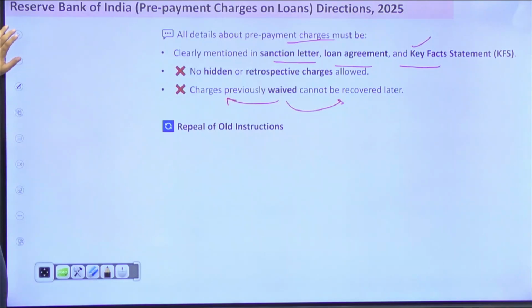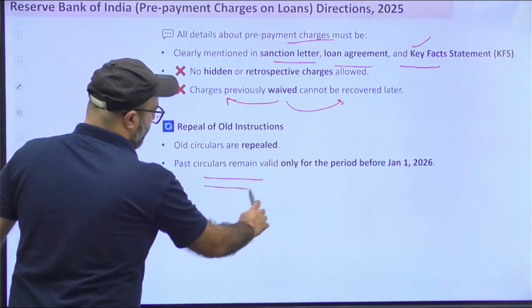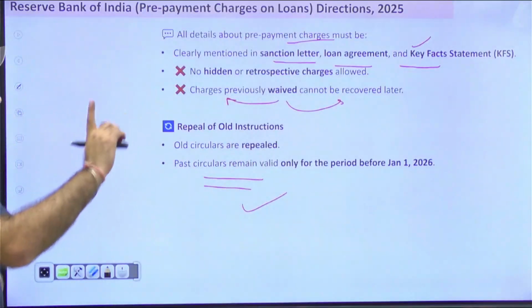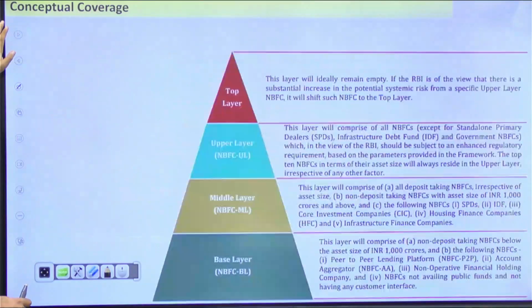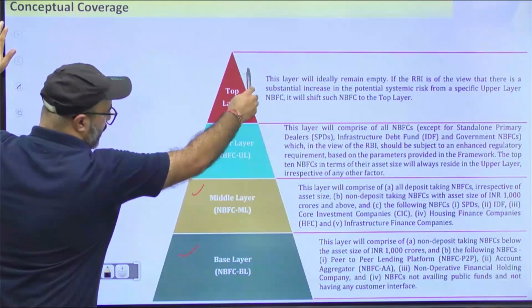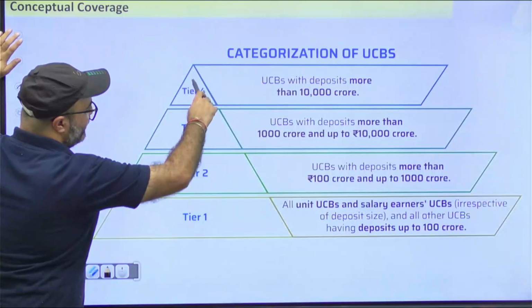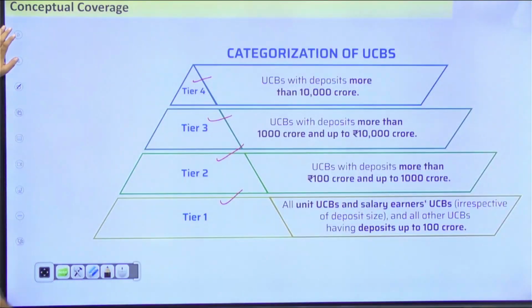Last is from 1st of January 2026, this new guideline will follow. Now I have mentioned two things. One is NBFC, upper layer, lower layer. So let's talk about that. NBFC is categorized as base layer, middle layer, upper layer and top layer. Or cooperative banks tier 4, tier 3, tier 2 and tier 1. Iski information I have added in the PDF itself.